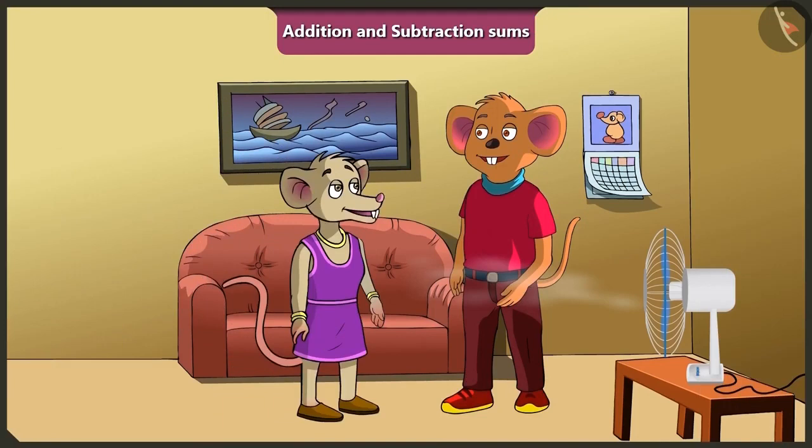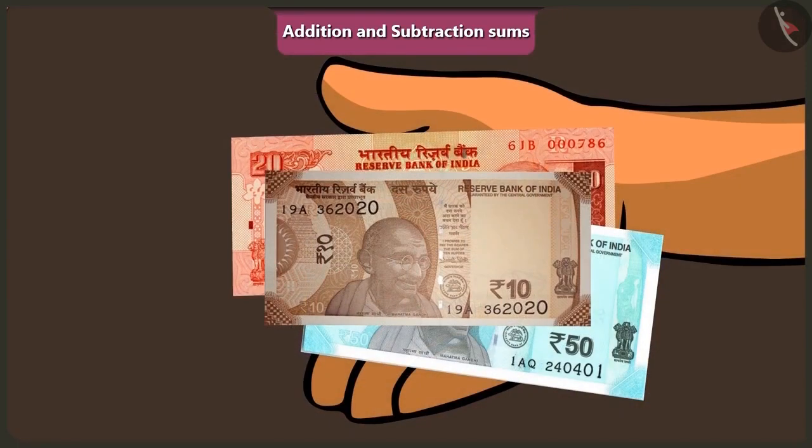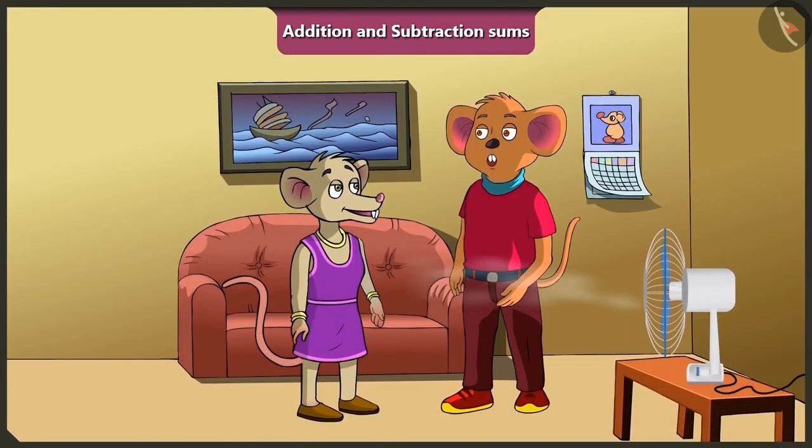Hello, Choo-Choo. Come, Chichi. Oh wow, Choo-Choo. Your new fan is giving out cold air. Now give a party from the remaining 12 rupees after buying this new fan. Chichi, what could we buy from 12 rupees? Look, I have 80 rupees with me now. Chichi, tell me whatever you want to eat. I will call uncle at the hotel and order a pizza for you and a burger for me.